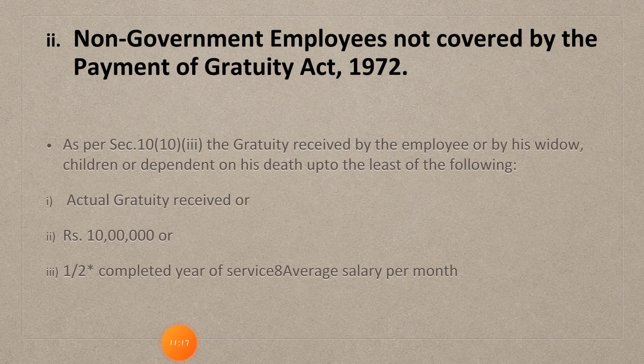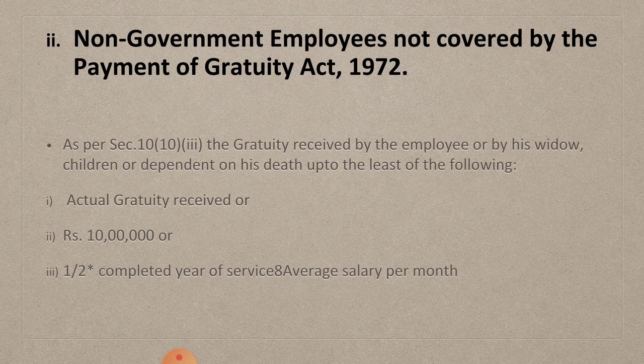Here on the retirement, the amount of gratuity received by the employee or on his death, the amount received by the widow, children or his dependent parents is calculated on the basis of these rules. Least of these three they have to consider for exemption or to calculate the taxable gratuity amount. The following three rules are as follows.